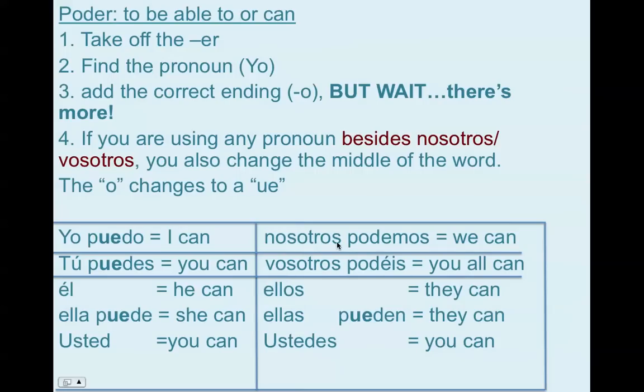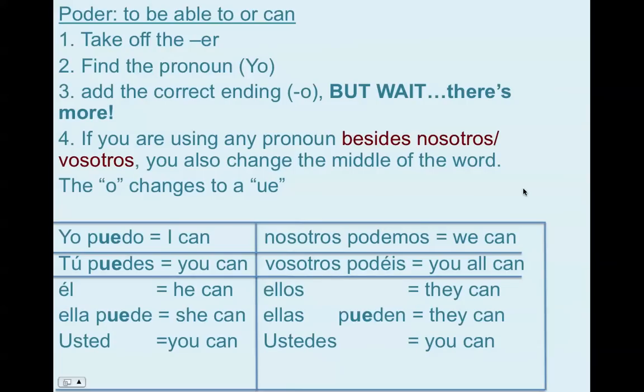When we're talking about the nosotros form of the verb, the O stays the same, and you keep adding the regular nosotros ending. So it'll be podemos. For vosotros, the ending is podéis. And for ellos, ellas, and ustedes, the verb ends with an EN still, and the O changes to a UE. So to say he can, it's él puede. To say she can, it's ella puede. You all can is ustedes pueden, or vosotros podéis. And to say we can, it's nosotros podemos.